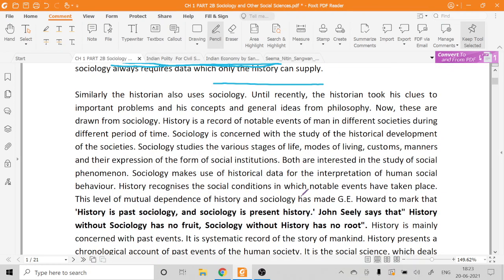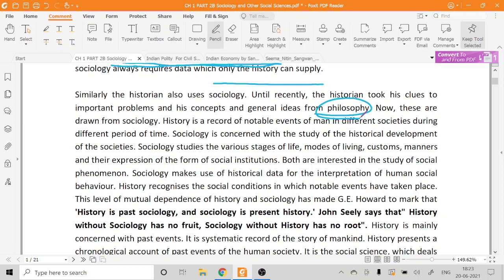Similarly, the historian also uses sociology. So it is vice versa. It is not that only sociologists are using the material or the content from history, but historians also use sociology. Until recently, the historian took his clues to important problems and his concepts and general ideas from philosophy. So it was understood that till recent times, historians were using concepts from philosophy.